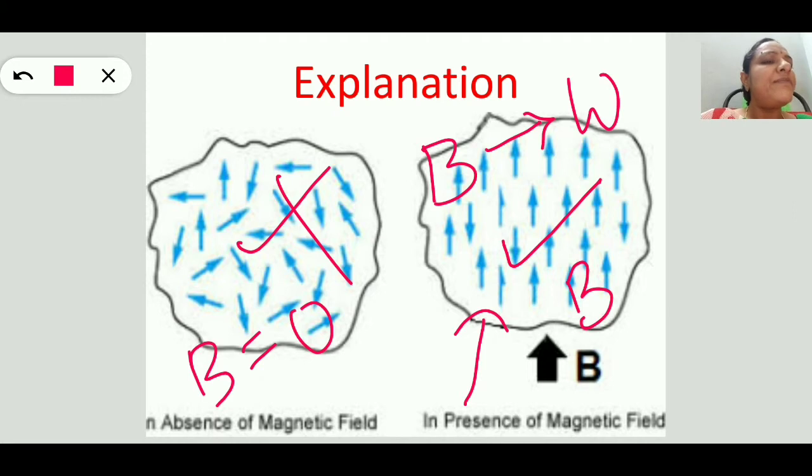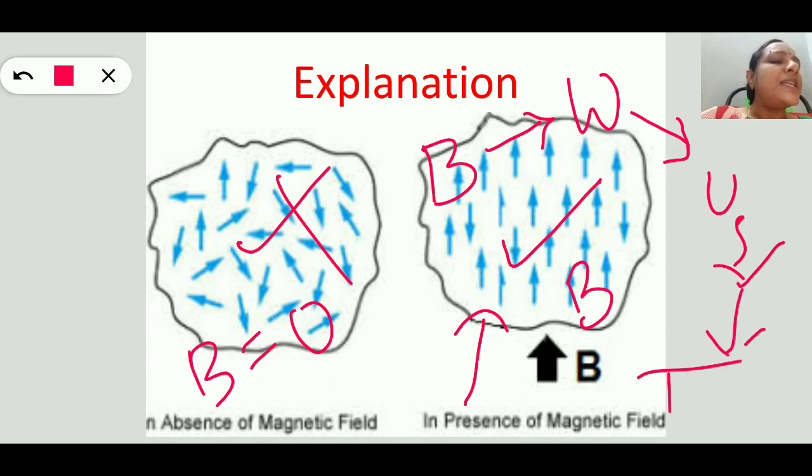When we do this work, its internal energy increases, meaning the work done on the paramagnetic salt is added to its internal energy. So U increases, and if U increases, its temperature increases. Totally, when we apply a magnetic field on the paramagnetic salt, its temperature increases. This is the first step.